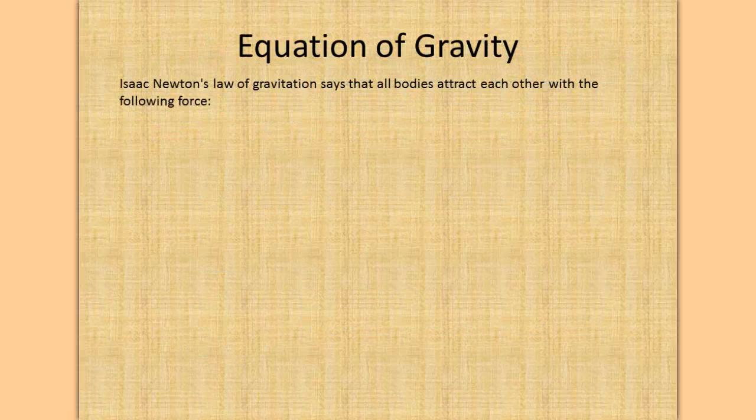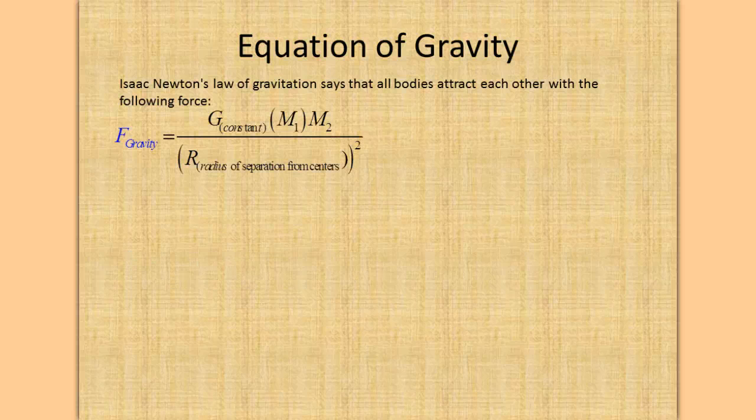Isaac Newton said the equation of gravity. Isaac Newton's law of gravitation says that all bodies attract each other with the following force. The force of gravity is equal to G, which is a constant, times M1 times M2, two masses, divided by the radius of their separation from their centers squared.